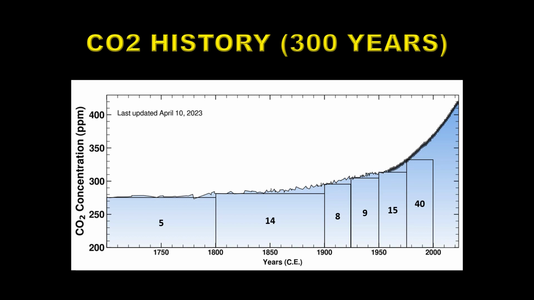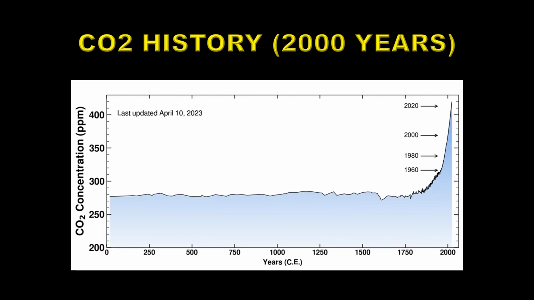1975 to 2000 added 40 parts per million. And the last 23 years, not 25, note, has added another 50 parts per million. If we waited for 2025, that would be probably something like 55. So that's a 64% increase in the last 50 years, which is quite a stunning amount of activity releasing carbon dioxide.